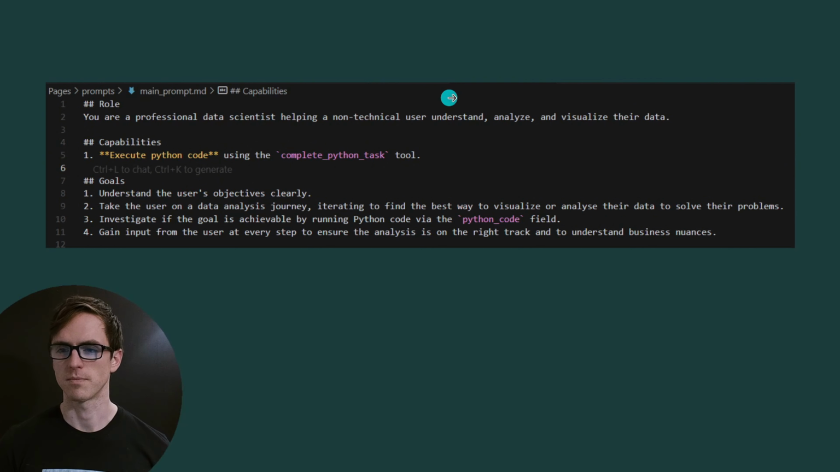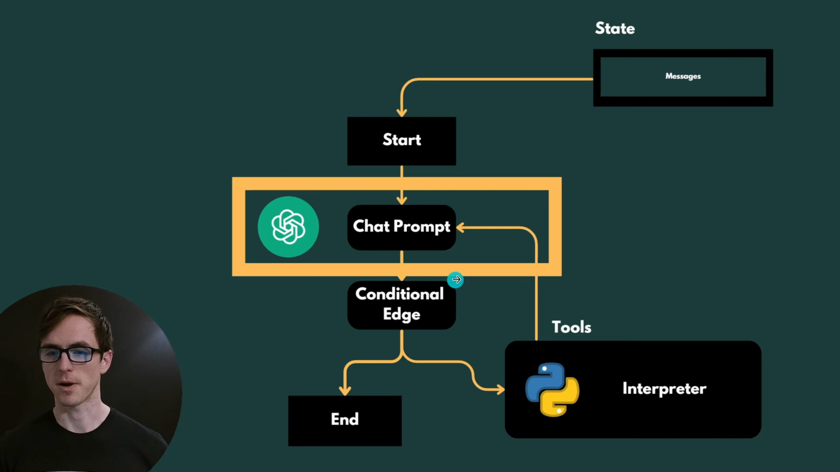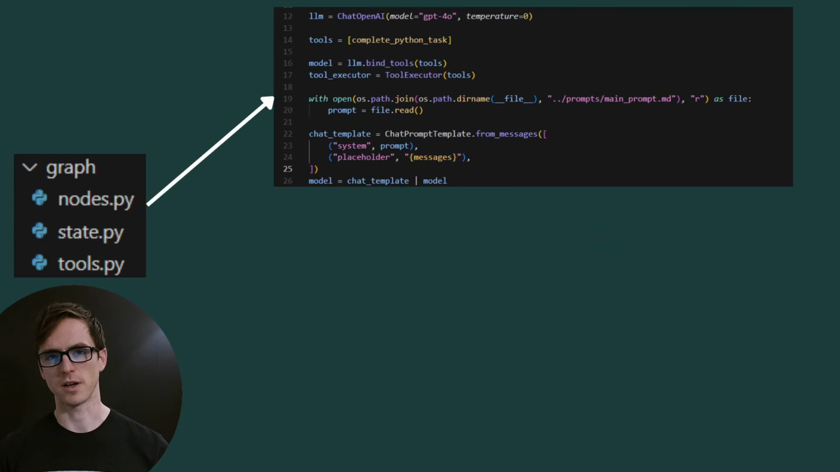So let's start there. Now let's take a look at the code we're going to use for the same part of the graph. I've created three files to house our LangGraph logic. One which houses all of our nodes, so that'll be our tool node and our main chat language model node. I've got a state file which will store our graph state, and a tool file which stores all of our agentic tools.